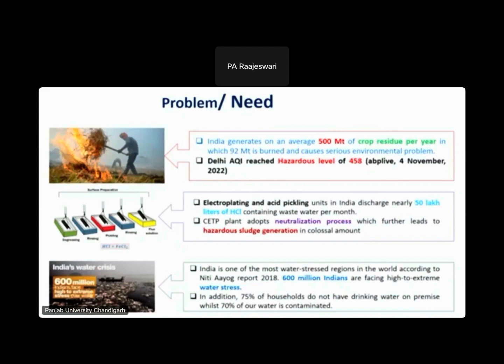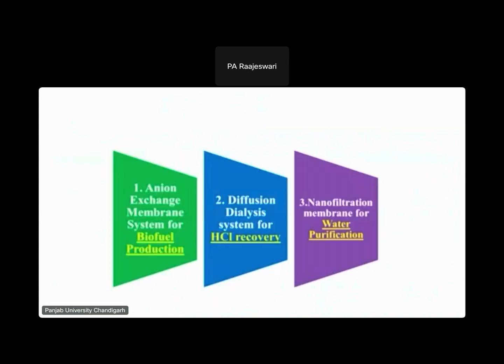So the solution I am providing is that membrane technology is the answer to all these problems. We have developed technology that addresses all these problems using membrane technology. We have developed three different technologies. One is an anion exchange membrane system for biofuel production. Second is a diffusion dialysis system for the recovery of HCl, and the third is a nanofiltration system for water purification.